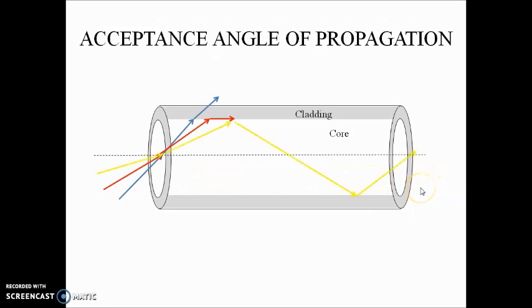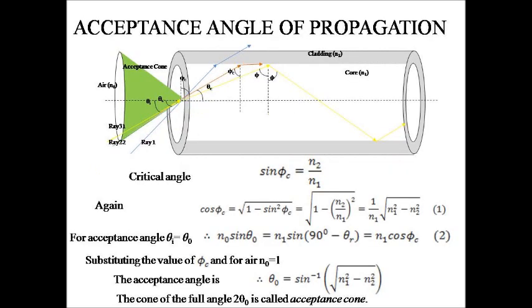Let us consider ray 2. The ray incident at an angle theta naught undergoes refraction at the air-core interface and propagates at an angle theta c in the fiber and is incident on the core-cladding interface at the critical angle phi c. Now ray 3, incident with an angle theta i less than theta naught, exceeds the critical angle for the core-cladding interface and is totally internally reflected and confined to the fiber and propagates through the fiber.